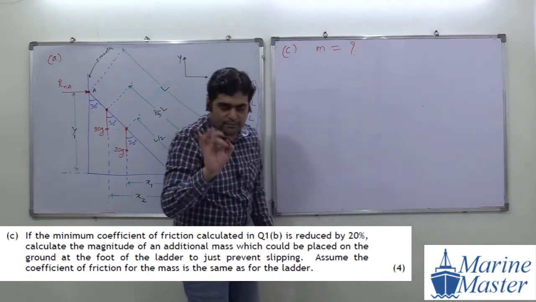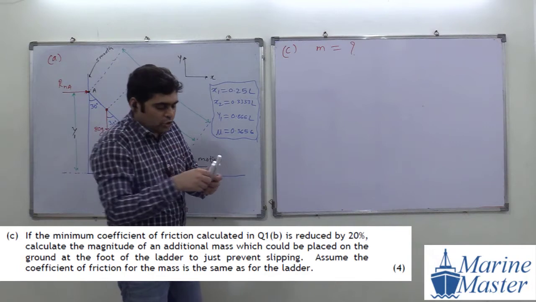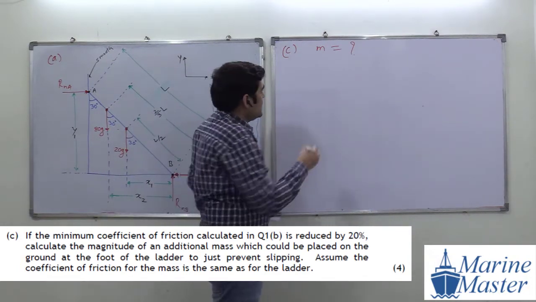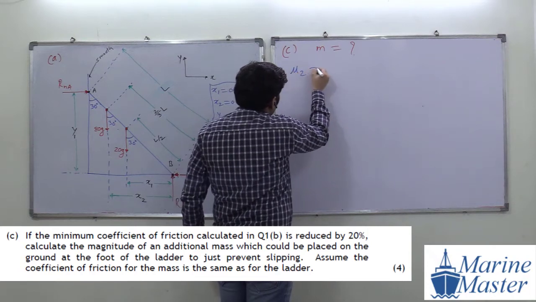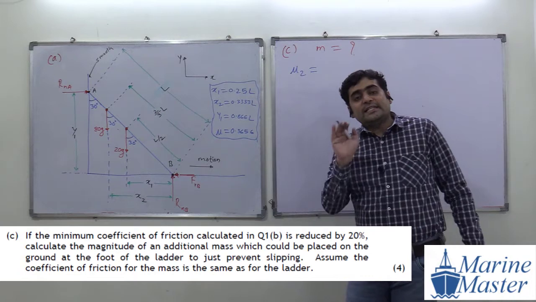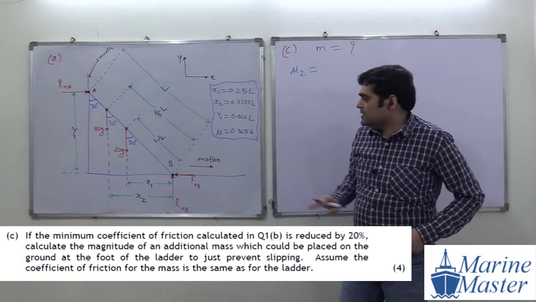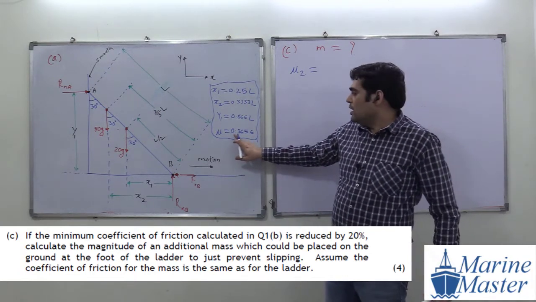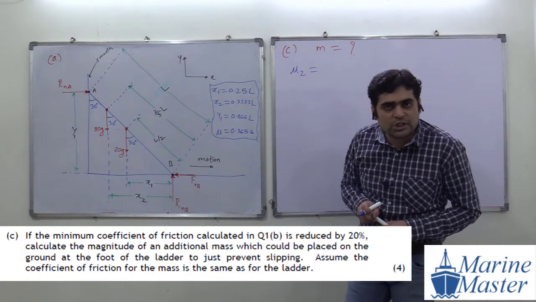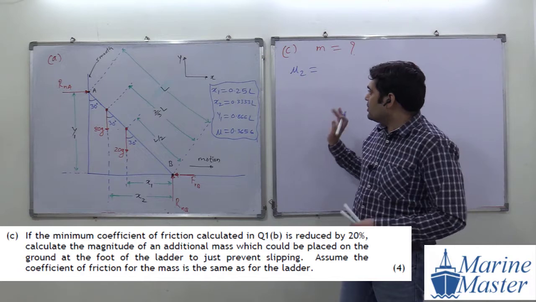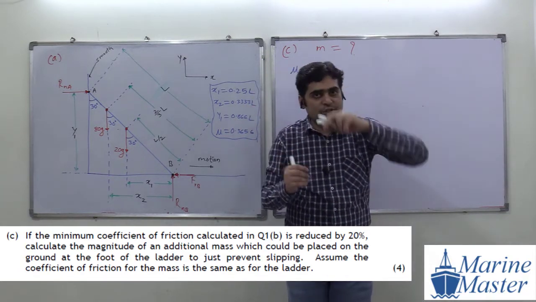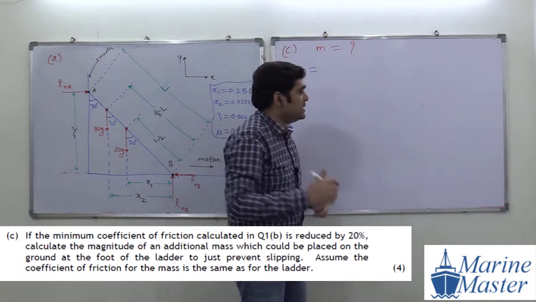Mass m. So that our new coefficient of friction, what guys? Our new coefficient of friction, what we will say? We will say it as mu2. Means our new coefficient of friction will be what? Is reduced by 20%. Our original is 0.3656. So what will be our new coefficient of friction, guys? What will be the new coefficient? Reduced by 20% means what?